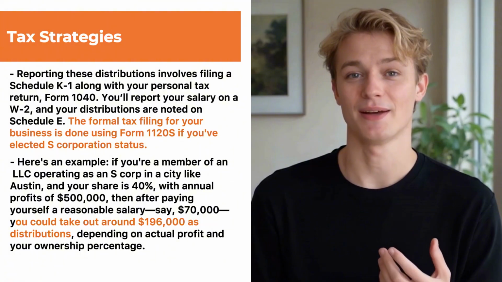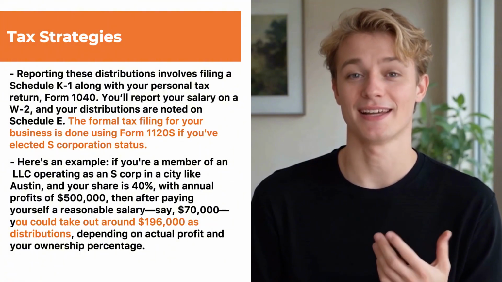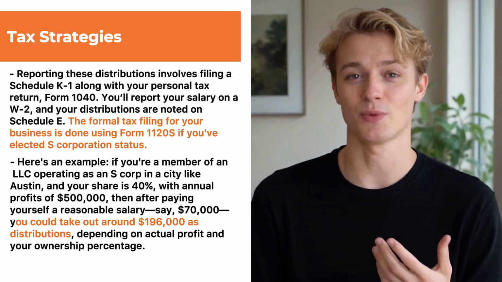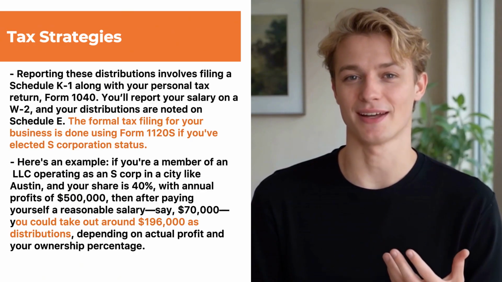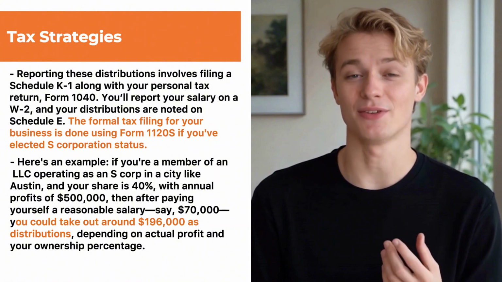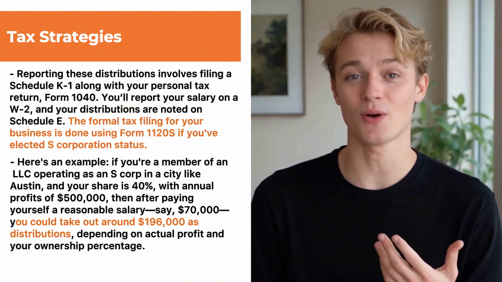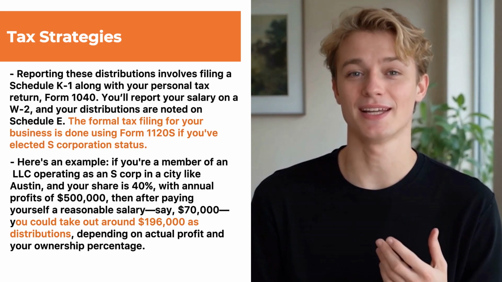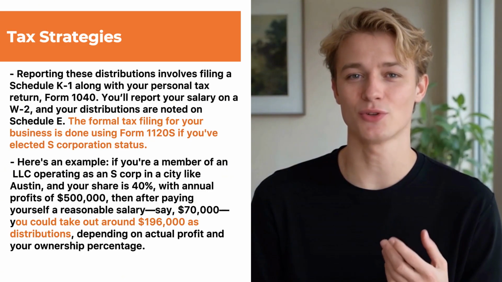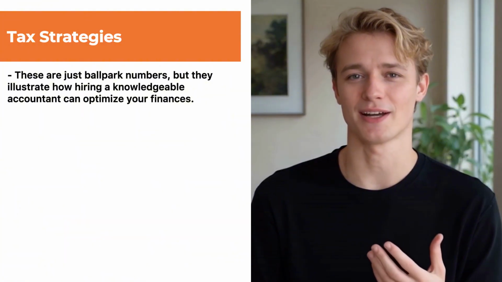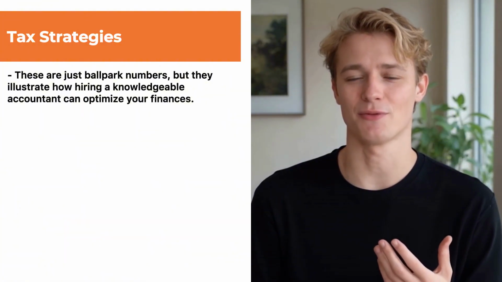Here's an example. If you're a member of an LLC operating as an S Corp in a city like Austin and your share is 40% with annual profits of $500,000, then after paying yourself a reasonable salary, say $70,000, you could take out around $196,000 as distributions, depending on actual profit and your ownership percentage. These are just ballpark numbers, but they illustrate how hiring a knowledgeable accountant can optimize your finances.